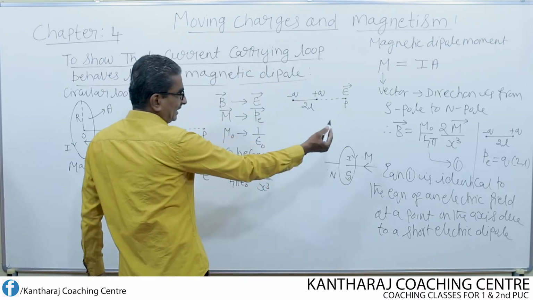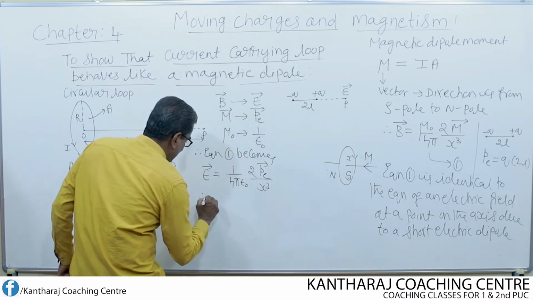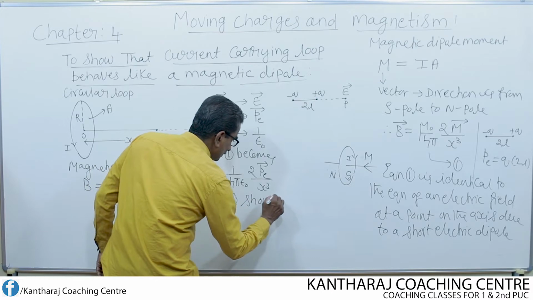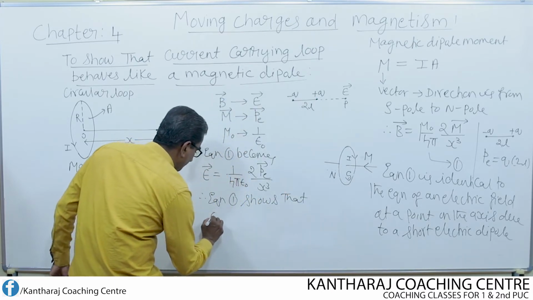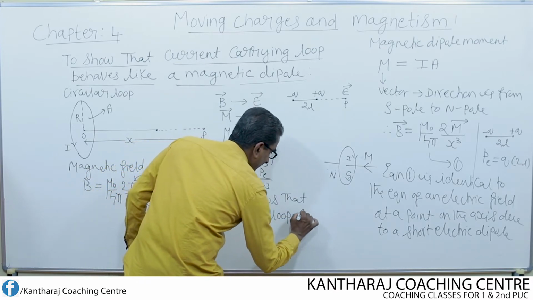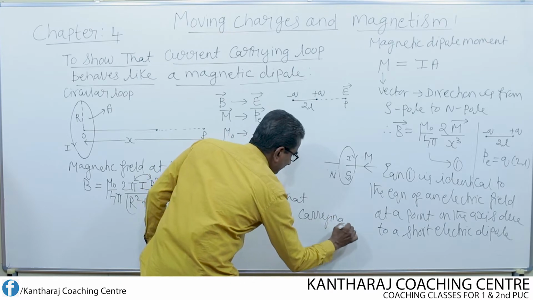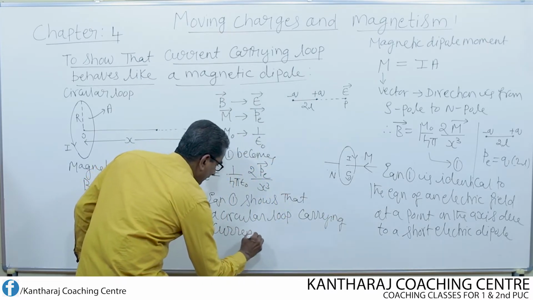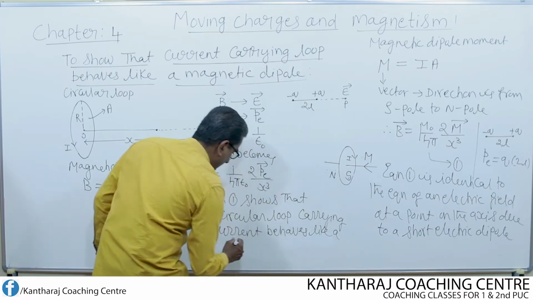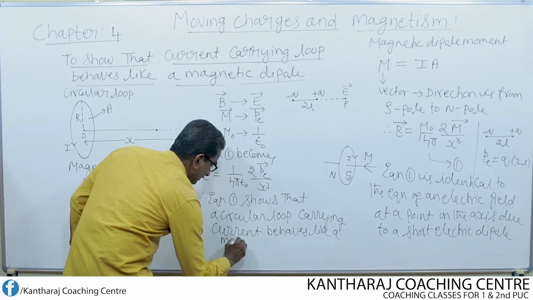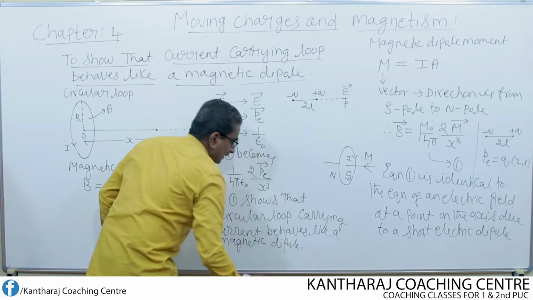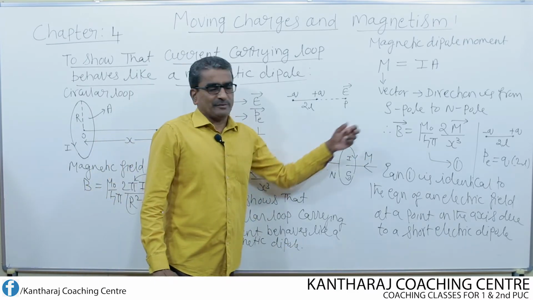So finally I can write like this. Therefore equation 1 shows that a circular loop of wire carrying current behaves like a magnetic dipole. So this is nothing but the meaning of this equation.